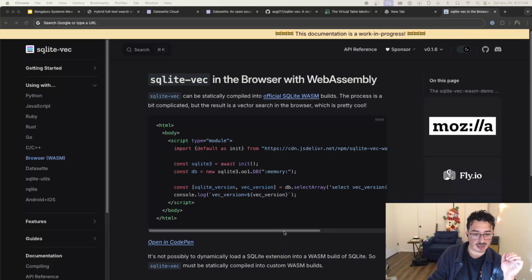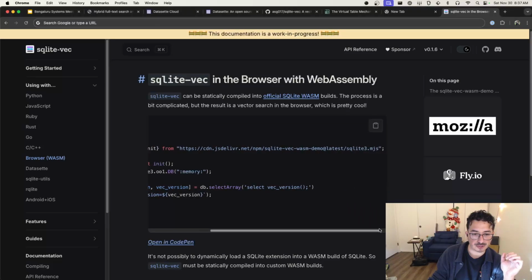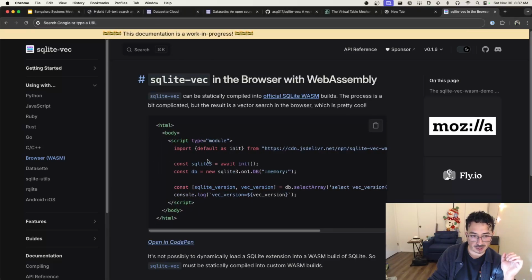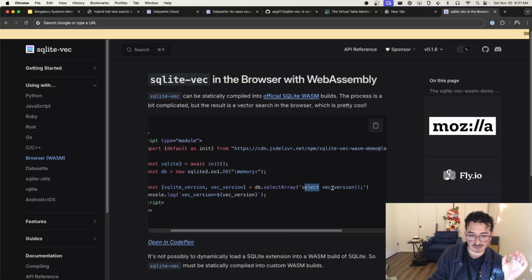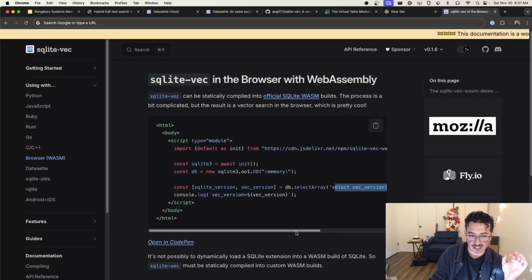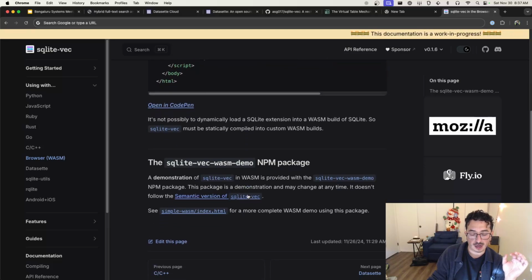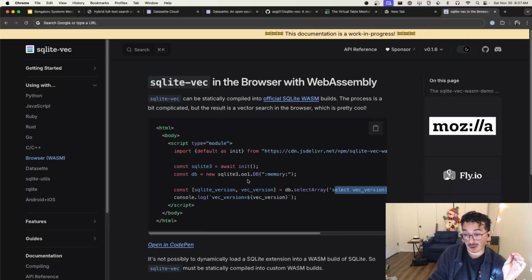In this case, I have a demo of it on NPM, so you can copy and paste this HTML if you really want to. You initialize the database, and SQLite-vec is already built into it, so you can just call SQLite-vec functions in SQL and return results like that. That is one way to run WebAssembly with SQLite-vec.